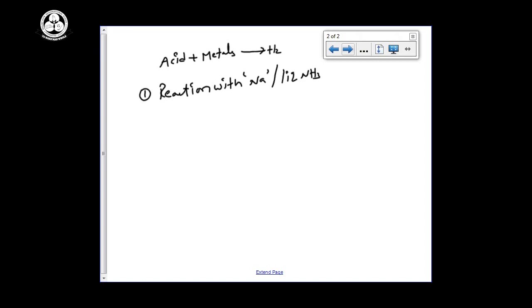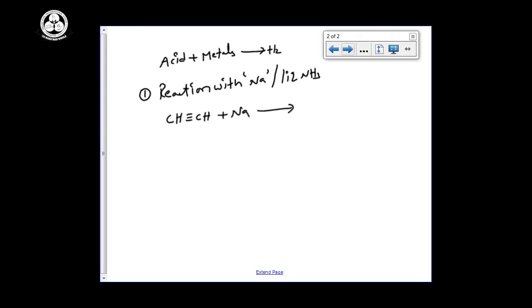Somewhere we are using this reagent, sodium in presence of liquid ammonia, with alkenes, you can observe. We are using this one for the preparation of transalkenes. Cis alkenes can be prepared by the Lindlar catalyst, and trans alkenes we can prepare by sodium in presence of liquid ammonia. For example, CH triple bond CH, I am using the sodium metal.